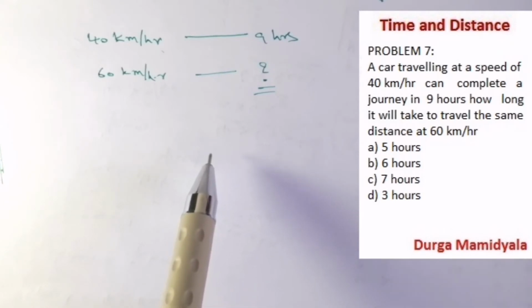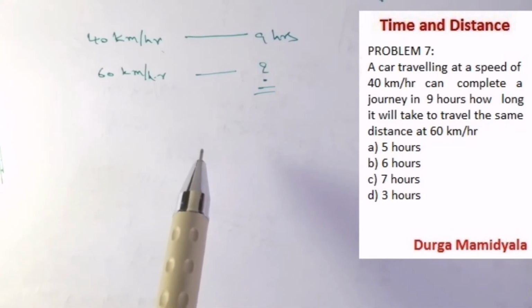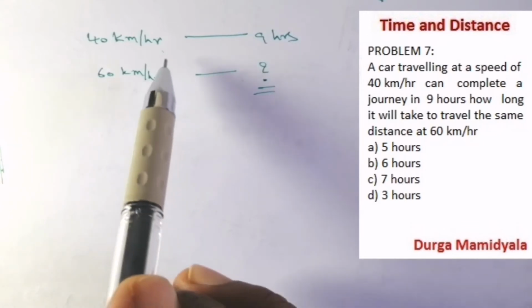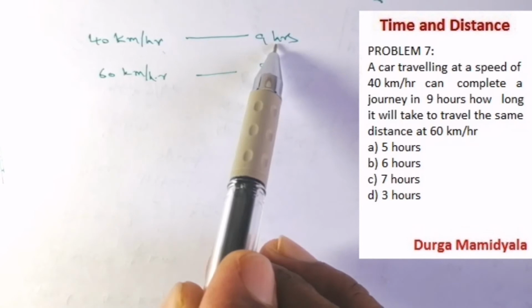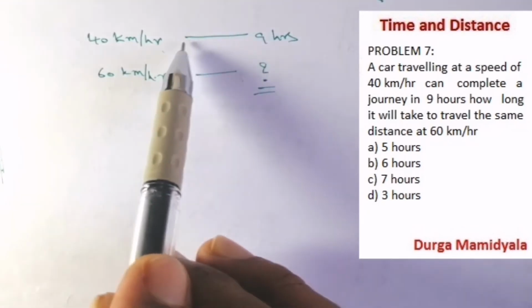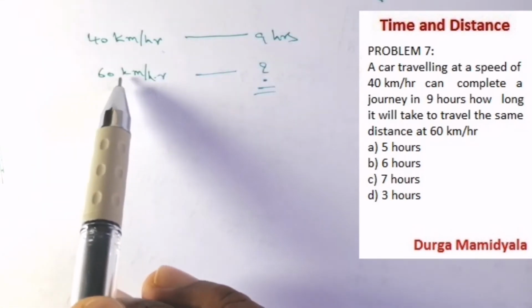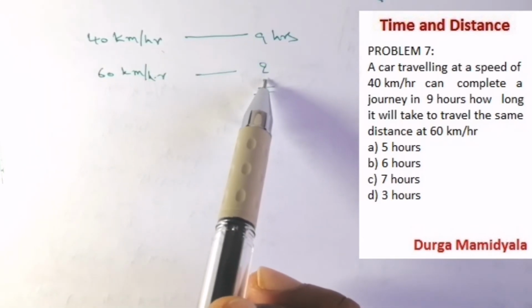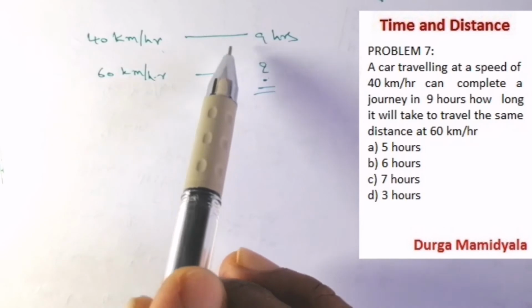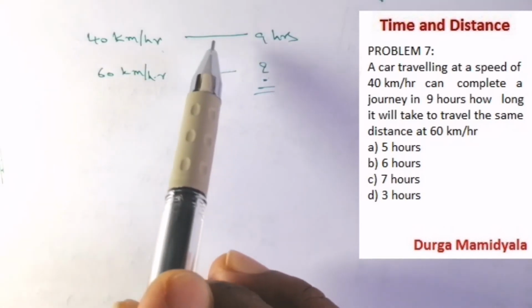Listen here: 40 kilometers per hour, 9 hours. We have been given the speed and the time. The distance is constant here. At 60 km per hour, for the same distance, how much time will it take? So when the distance is constant, we can solve it directly.